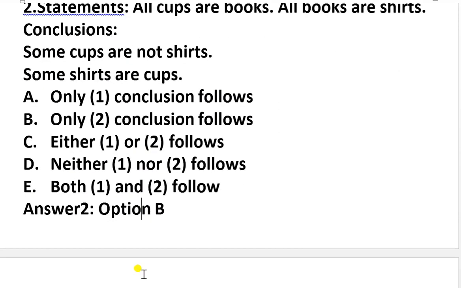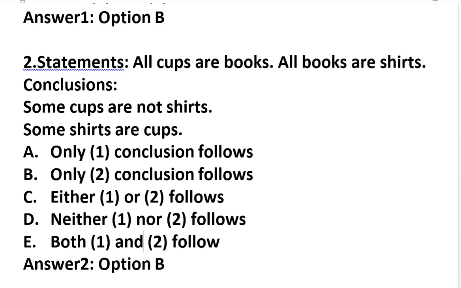Now statement 2. All cups are books. All books are shirts. The conclusions are some cups are not shirts, some shirts are cups. So these are the 5 options. Now the answer is option B.